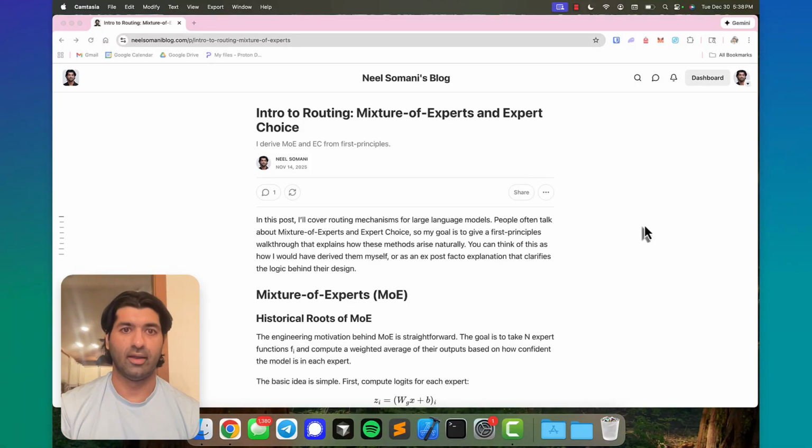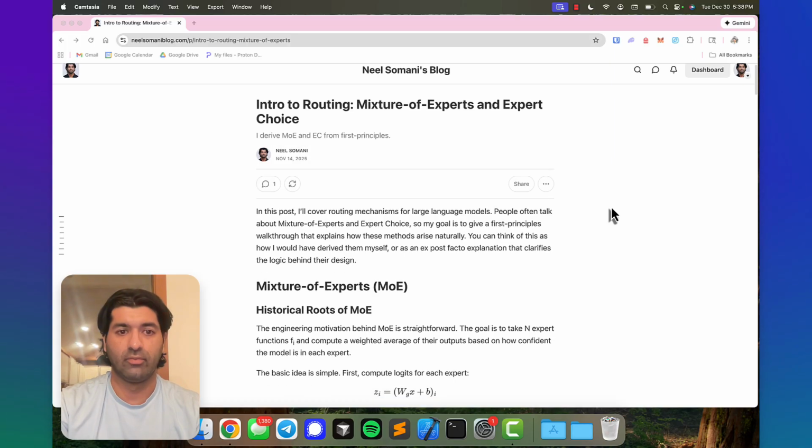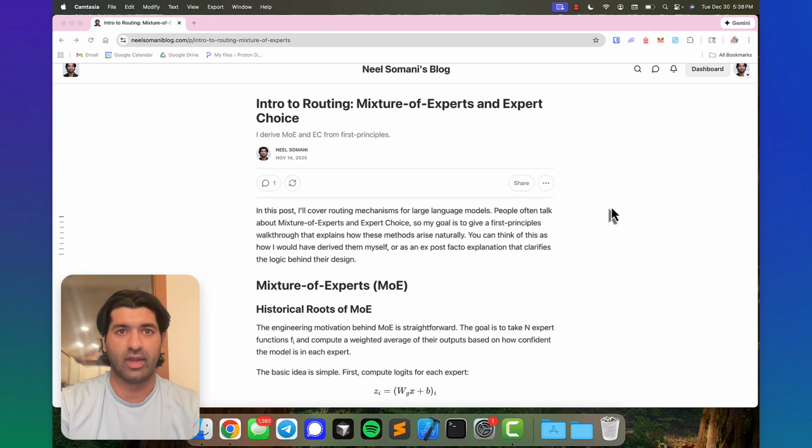Hi, everyone. So I wrote this blog post on mixture of experts and expert choice. These are known as routing algorithms for LLMs or for neural networks. And the mixture of experts was pioneered in a 2017 paper by Noam Shazeer. I'm going to walk through my own methodology on how I derive mixture of experts and how I end up at the same exact formulation that Shazeer does.